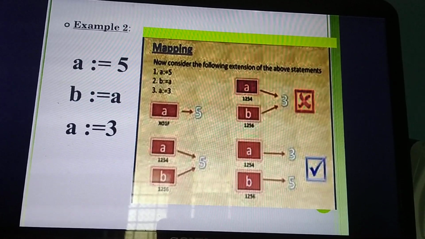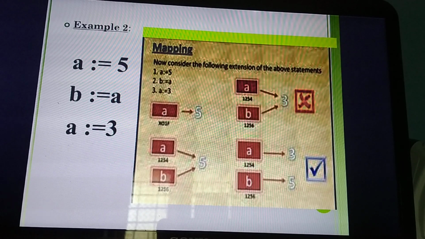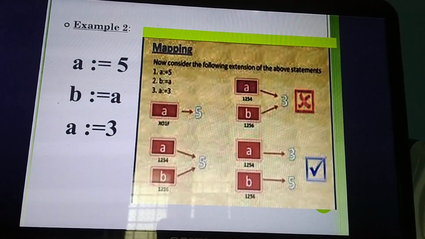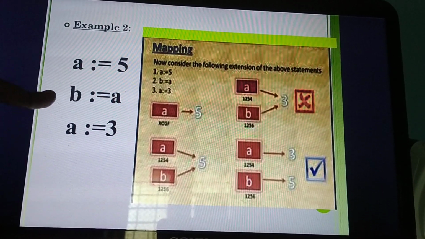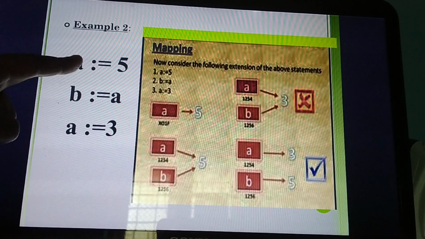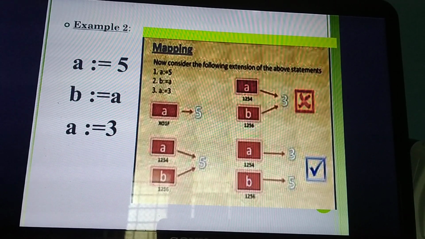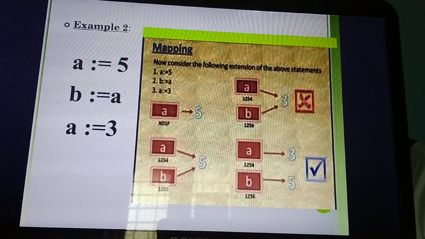5. After that, I am assigning the variable a equal to 3. Just think and say, what's the final value of a? Whether 3 or 5? 3. Why? Initially I am giving the variable a equal to 5. That value will be bound to the variable b. Now, what's the value of b? Just think and say, 5. Why? The value of a is 5. So what's the value of b now? 5. But after that, I am giving the value of a as 3.